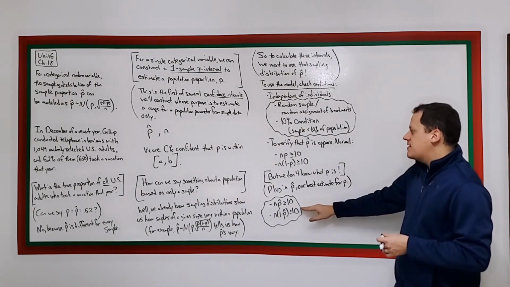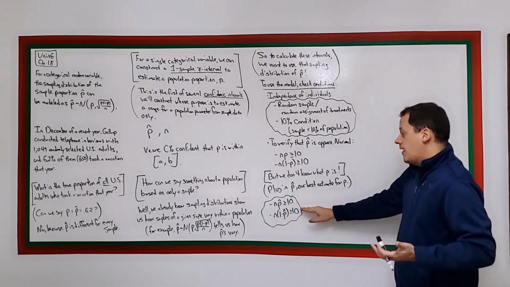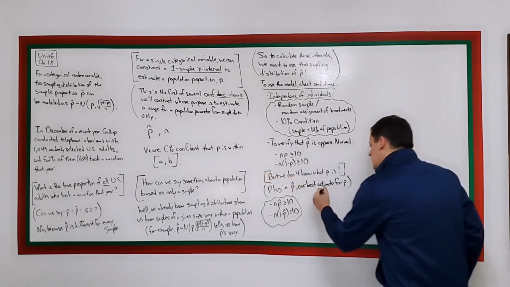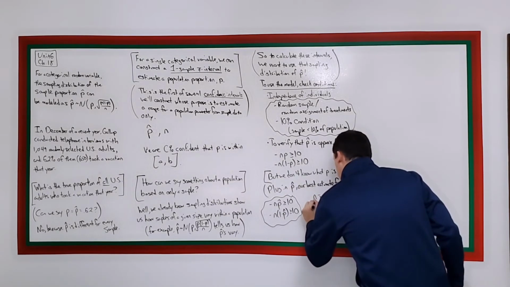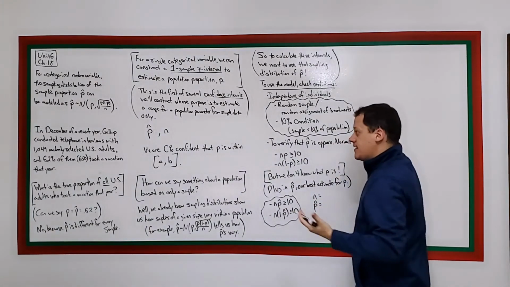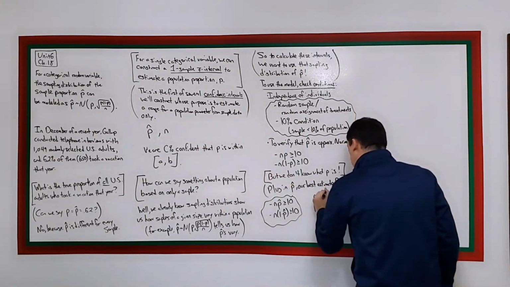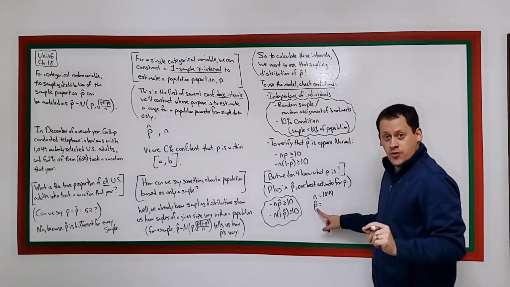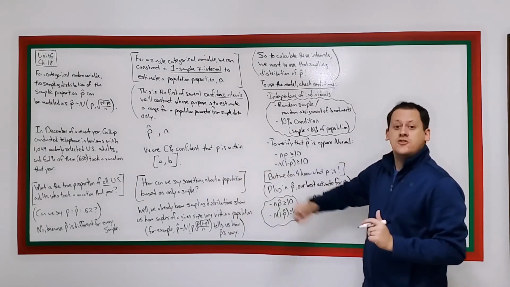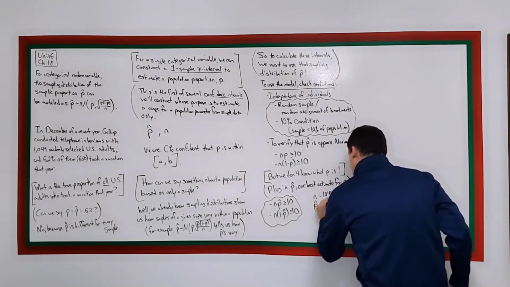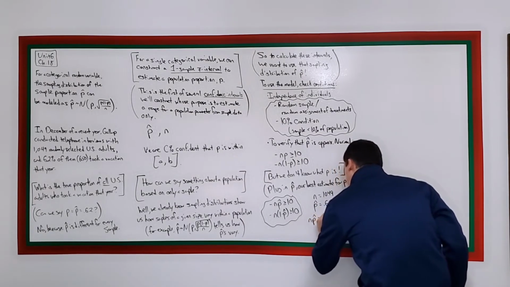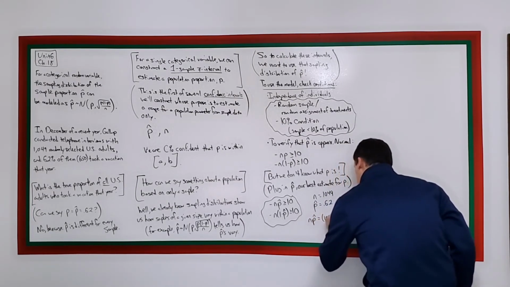Is the success-failure condition met? Well, do we know what n and p hat are in our example? n is the sample size, that's 1,049. p hat is the sample proportion. That's our 62%, or 0.62. So if we take n times p hat, that's 1,049 times 0.62.